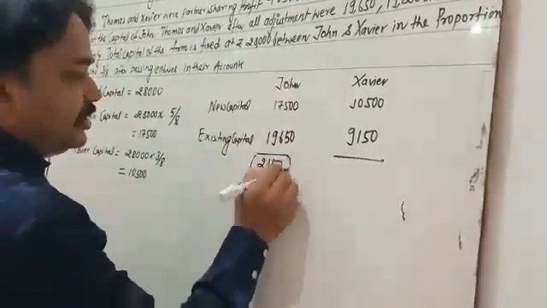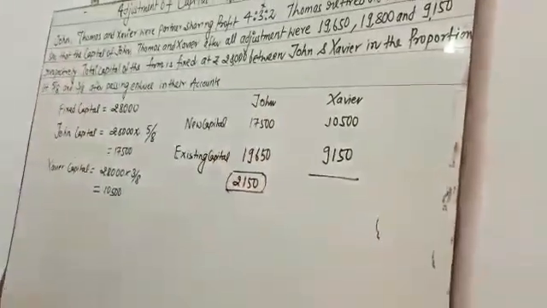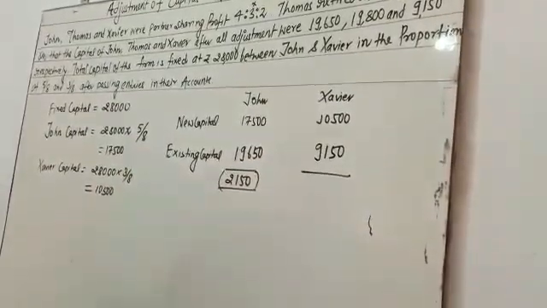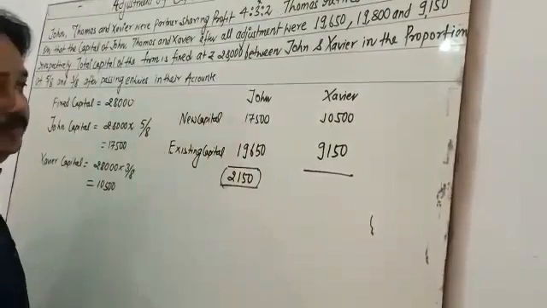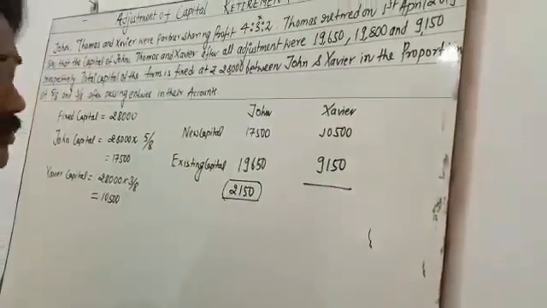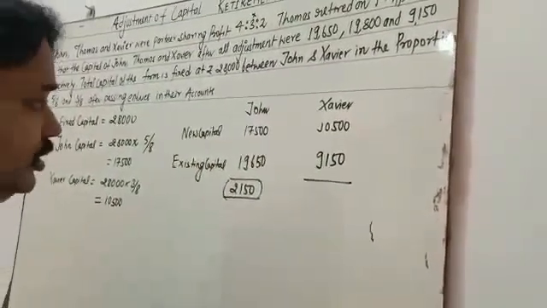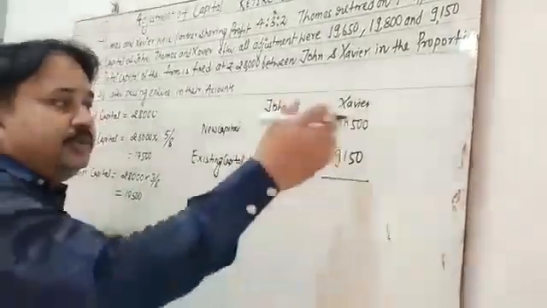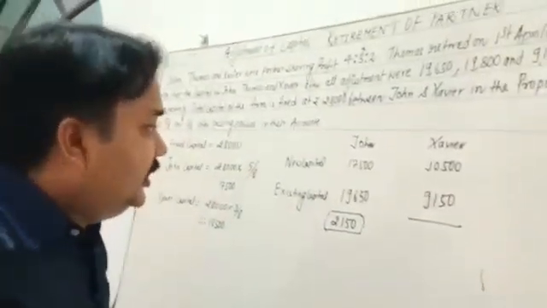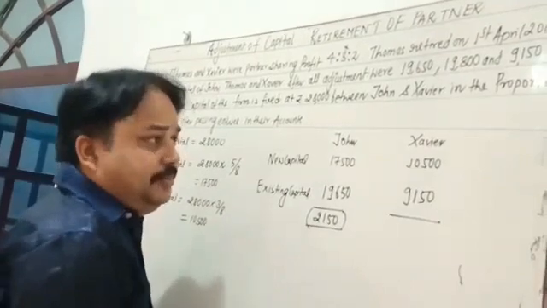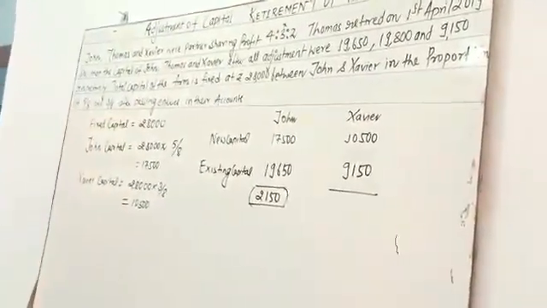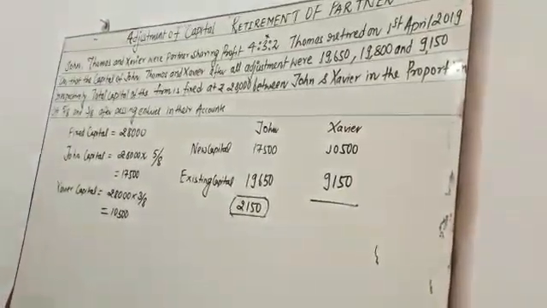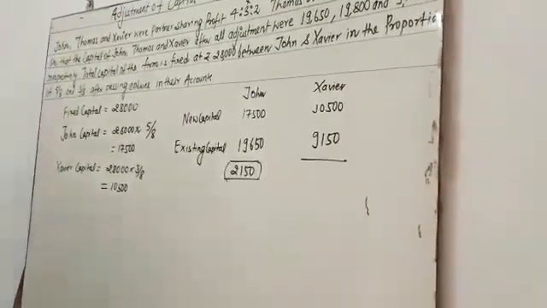This difference comes under the minus. My dear student, you have to understand why. See, the existing capital is more than the new capital, so John will withdraw this amount. In the case of Xavier, the existing capital is less than the new capital, so Xavier will bring more money for the capital. What is the difference? 1,350 rupees.